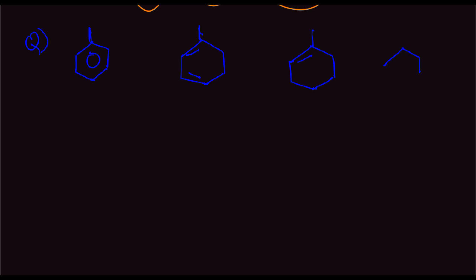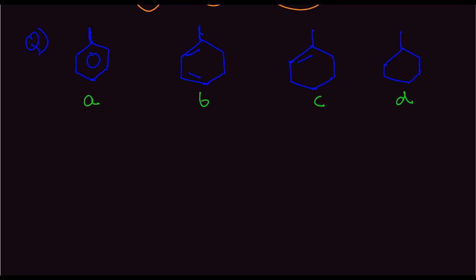This, and finally there is no double bond present. So these are the four compounds which are given to us: A, B, C, and D. We have to find out the strength of their conjugate base, that is, the acidic strength. Now, the more the delocalization of the negative charge, the greater is the stability.